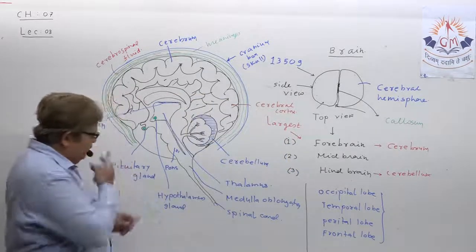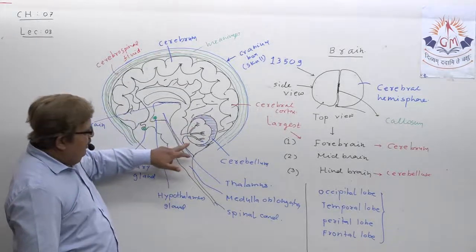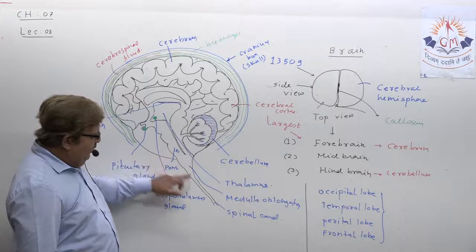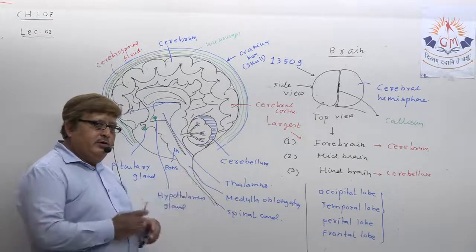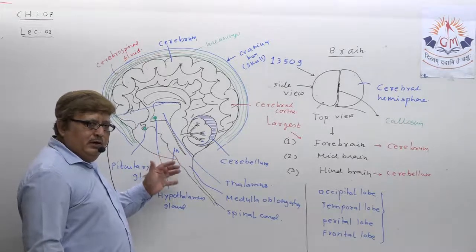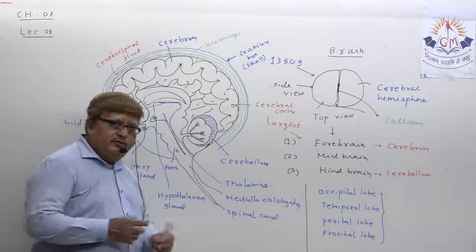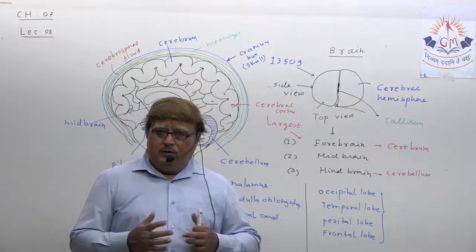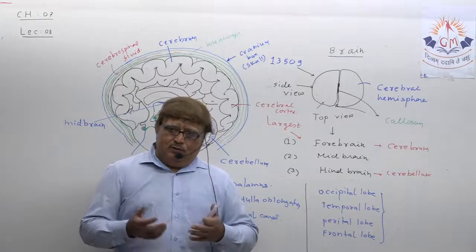Okay. Now, what are the parts of the hindbrain? The hindbrain has three parts: cerebellum, pons, and medulla oblongata. Three parts of the hindbrain. What is the role of the pons first? The role of the pons is to control the process of respiration. Role of the cerebellum. Actually the cerebellum helps to maintain your body posture and balance of your body at the time when you are walking.